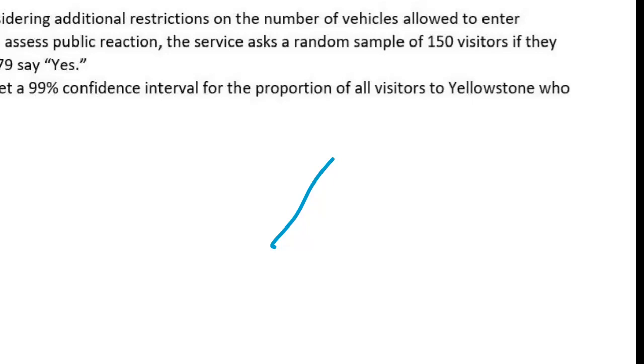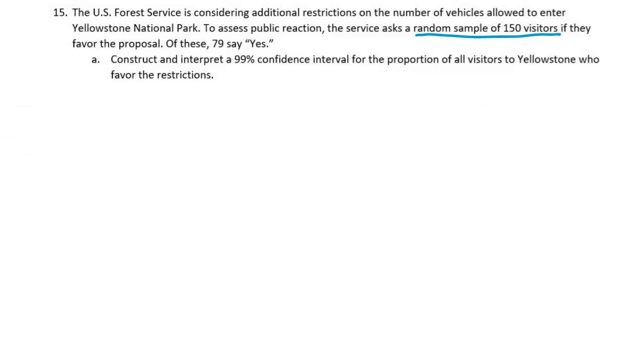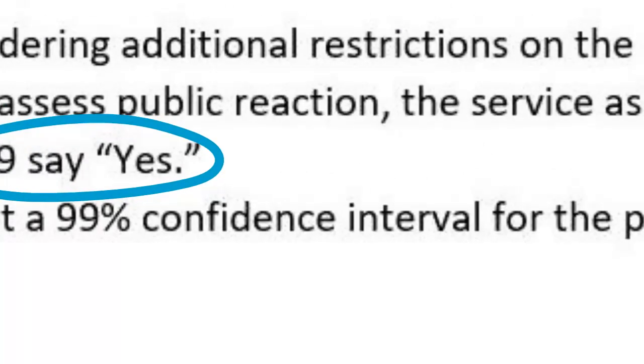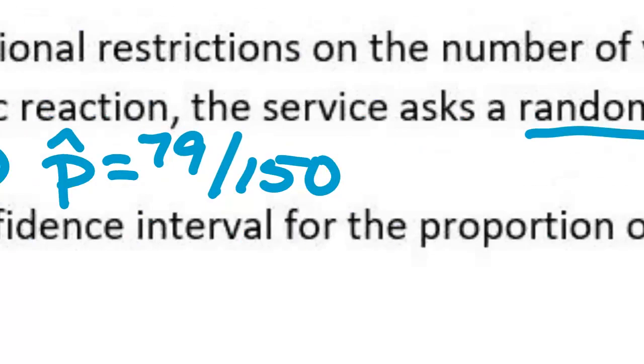My pen is giving me all kinds of grief today. 79 of these say yes. So 79 out of 150 is going to give me my p hat. What is 79 divided by 150? What is it? 0.53.